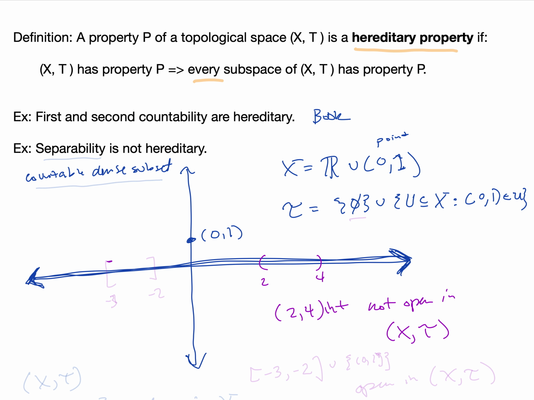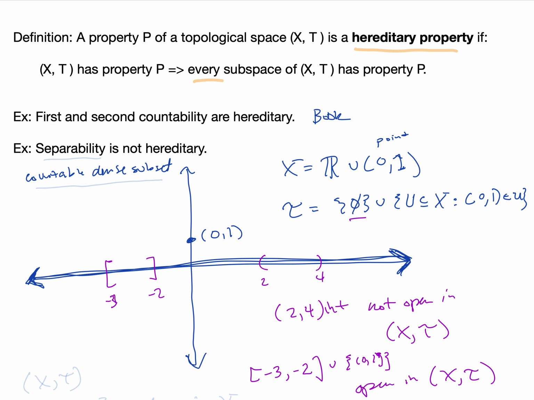Whereas, for example, let's say the closed interval from -3 to -2 union the point p, unioning with a point, so I would want to take it as a set, is open in this topological space (X, tau), because the only criterion is that this point is in it or that the set is in fact the empty set.